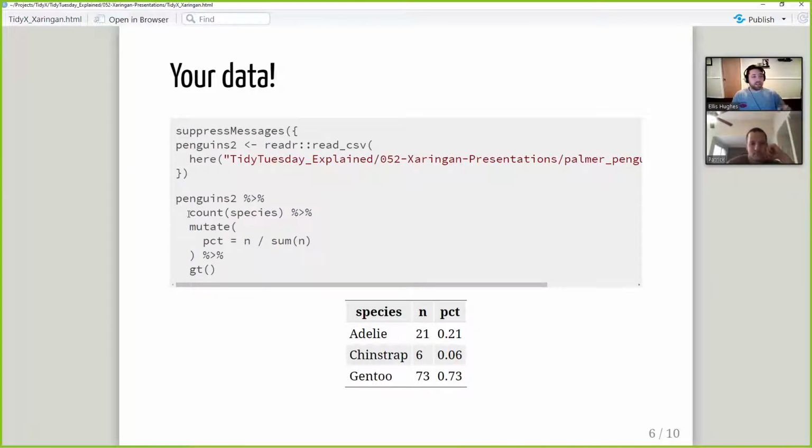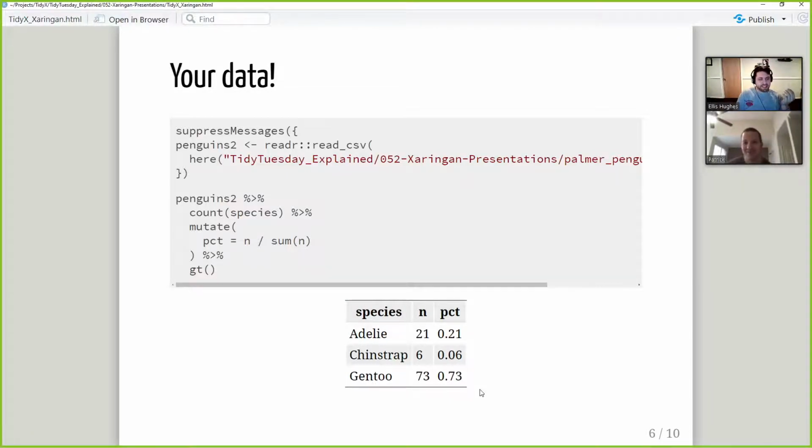And I call it penguins too because I don't want to override penguins, because that is from Palmer penguins. And I do the same thing. I take penguins, take the count of the species, calculate the percent, and I generate a GT table, and that shows up down here. And wow, yeah, we're having roughly 21% Adelie as opposed to the 40-ish before.